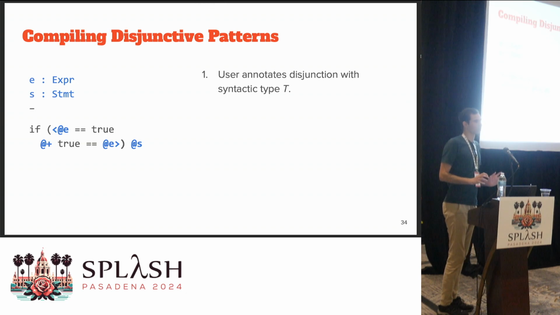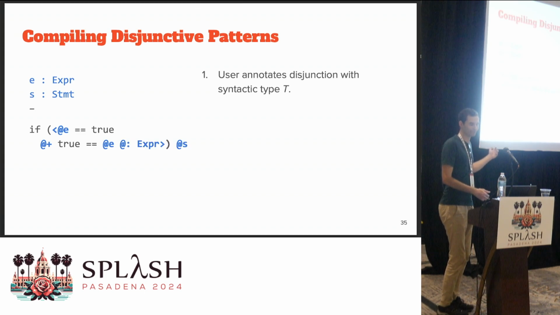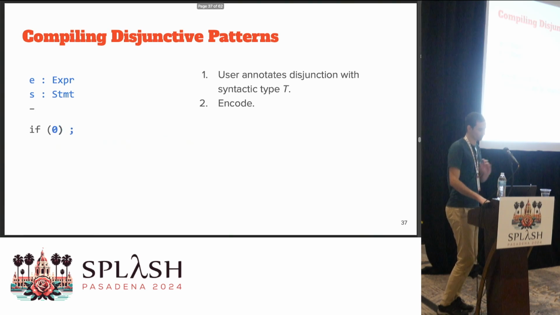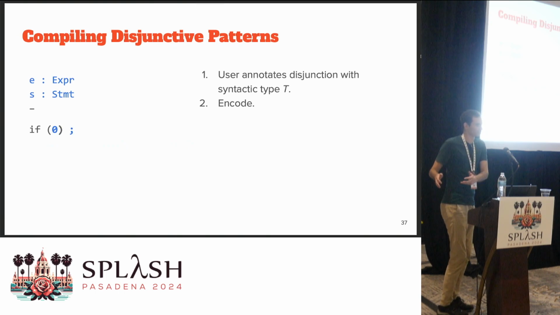Again, we're going to do the exact same steps, but this time we're going to treat the disjunctive pattern here as if it was some meta variable. So we let the user annotate this disjunction with some syntactic type. In this case, the condition of an if statement is an expression. Next step, we encode the entire thing. So we replace the entire disjunctive pattern with 0, because expressions encode to 0.